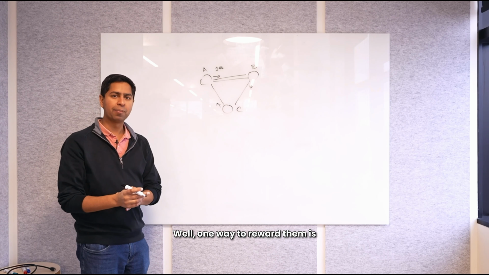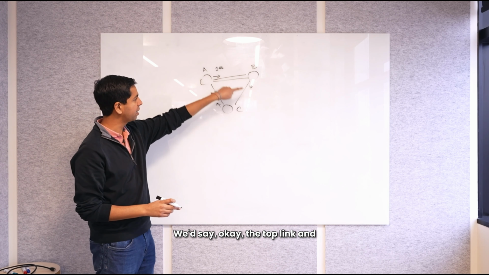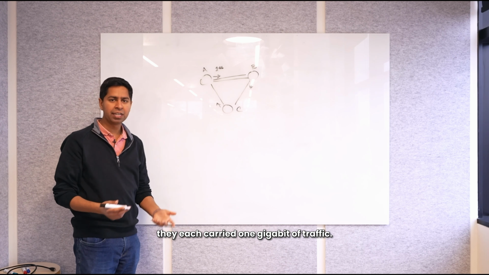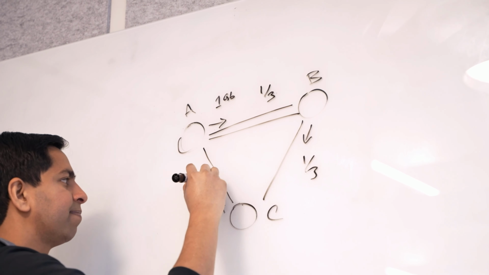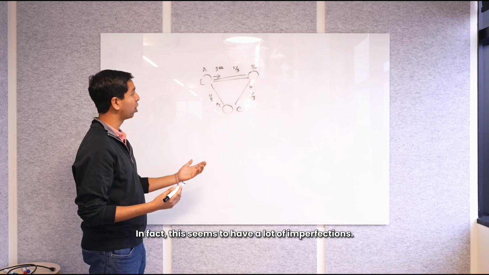Well, one way to reward them is on the basis of carried traffic. We'd say, okay, the top link and these other 2 parts of the triangle, they each carried 1 gigabit of traffic. Therefore, they should each get exactly 1/3 of the rewards. But is that all? Is that all we can do? In fact, this seems to have a lot of imperfections.